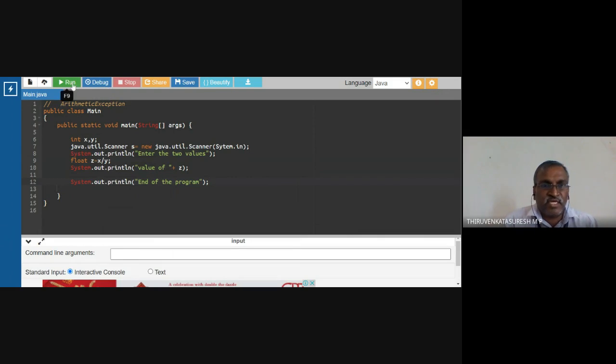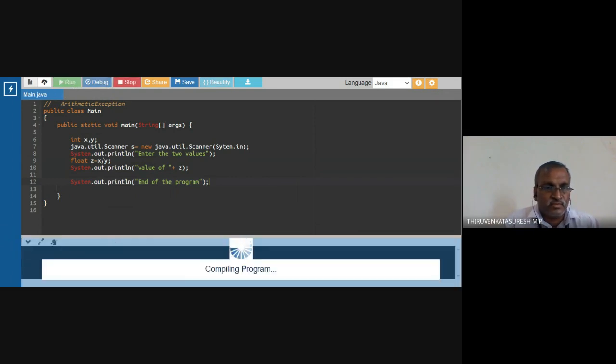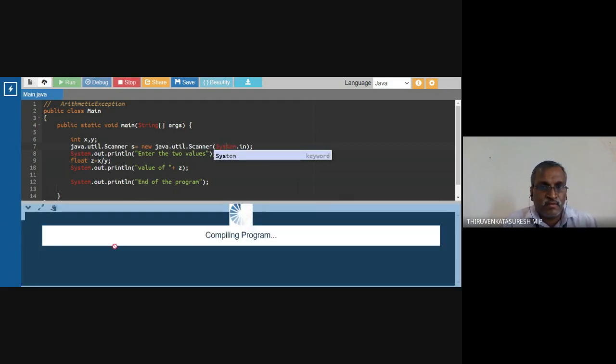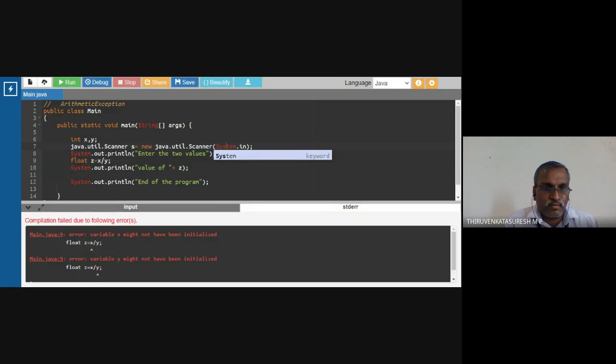I think everything is correct. I'm going to run this code. I'm going to give two inputs. Compilation error, System.out, technical error. So I'm going to get the value from the keyboard.